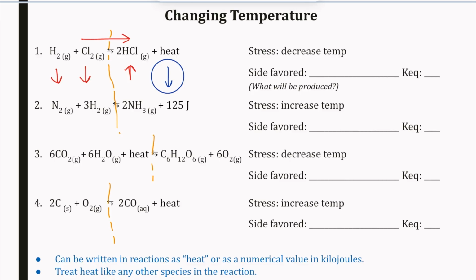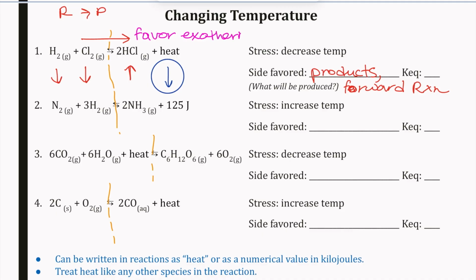We are going to get more products, because that is going to favor the forward reaction. How does that make sense in terms of our heat? Well, if we have less heat, we want to produce heat. And so this is going to favor the exothermic reaction in order to produce heat, favoring the side of the reaction that heat is on.